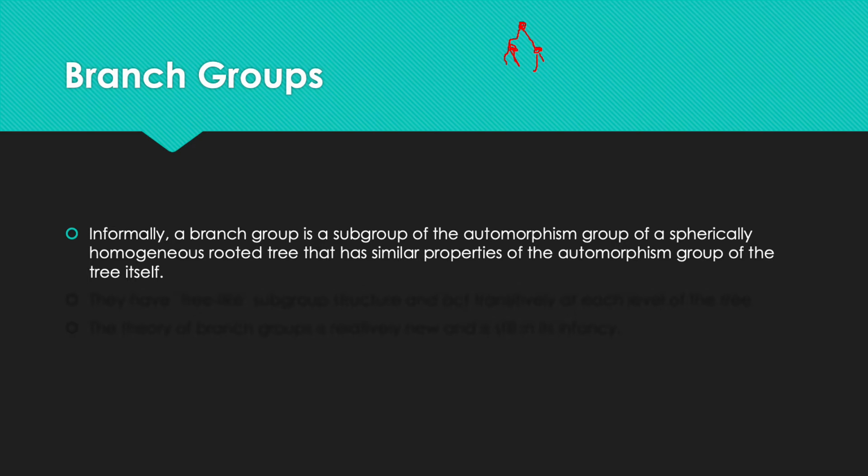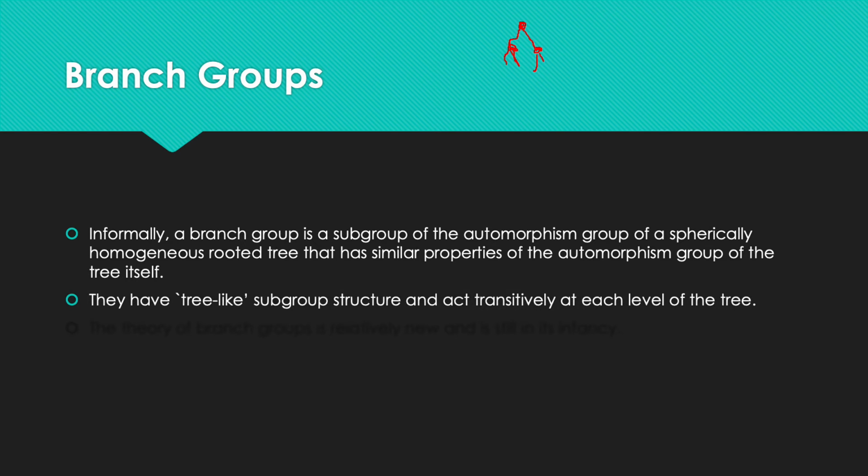Each row is called a level, so this is the first level, the 4 vertices here will be the second level, the 8 here will be the third, and so on. Branch groups have tree-like subgroup structure and act transitively on every level of the tree, which means that at every level of the tree there is exactly 1 orbit produced under the action.